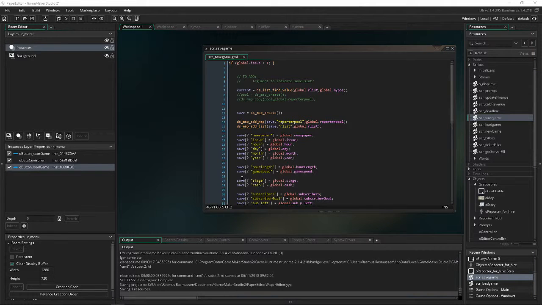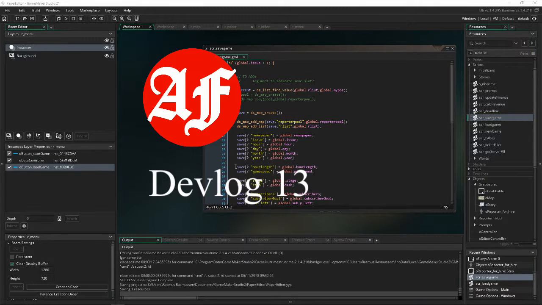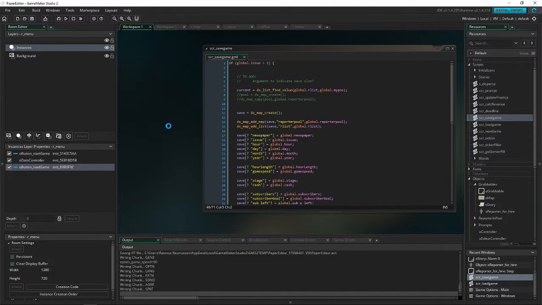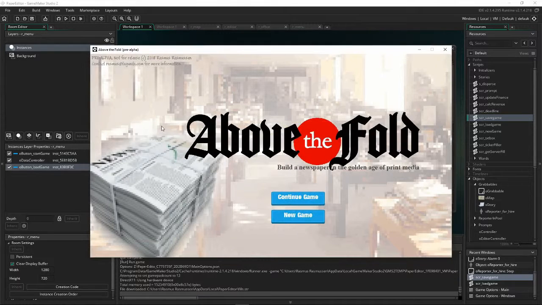Welcome to the 13th devlog video for Above the Fold, a newspaper simulation game in the making. And there's a lot of stuff to talk about this time. First of all, if you've seen this before, you'll notice a new button, which is this one, Continue Game. That's, of course, a big step forward. You can actually load the game now, and it's almost working.